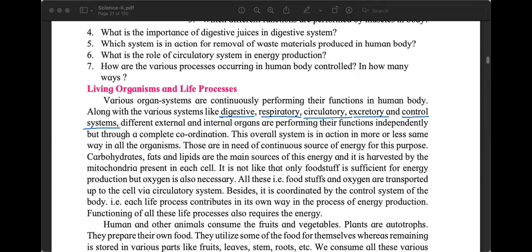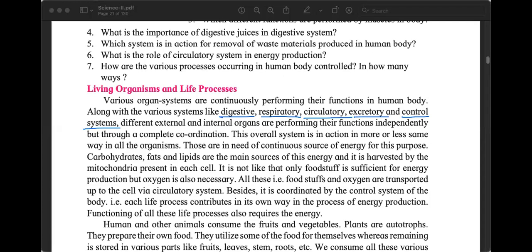Finally, there are many organ systems, but these are the main organ systems that you have studied and that are mentioned in our textbook. The last one of that is control systems. Right? So our body is not just one thing. There are multiple cells, millions and millions of cells, many tissues, many organs, many organ systems, but they all are working together. Otherwise, we will not be able to do the things that we are able to do. Forget about thinking and inventing and writing. If our body parts do not work together, we will not even be able to stand up, walk.